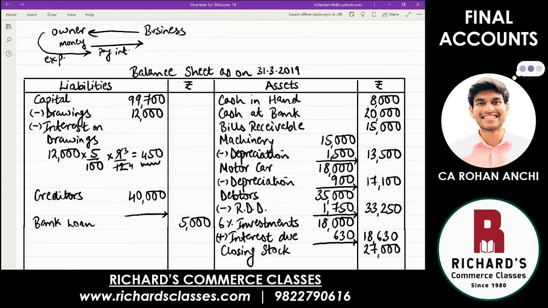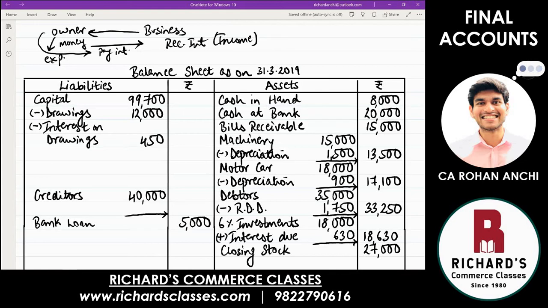And write in the inner column interest on drawings, what we calculated here, 450. Again, I'm explaining. Owner has taken money from the business, which means he is expected to pay interest to the business every month or every year. So for the owner, it is an expenditure. And for the owner, if it is an expenditure, means his wealth is going to reduce. So reduce from capital minus interest on drawings. Now, logically, if for the owner it is an expenditure, for the business, they are going to receive interest from the owner. So it automatically becomes an income.